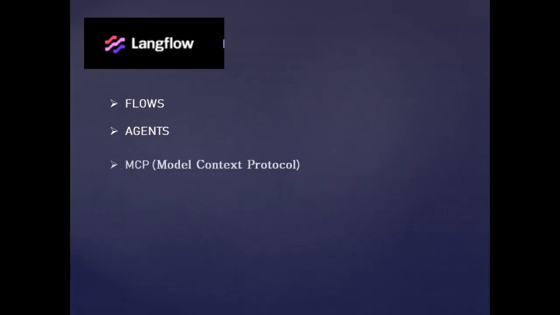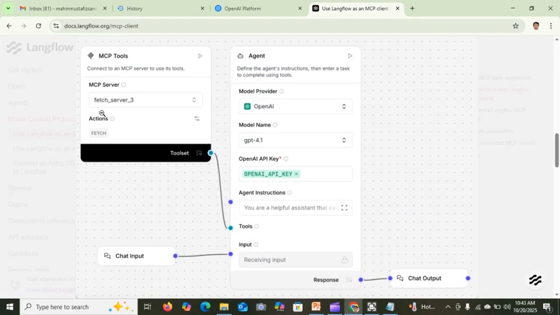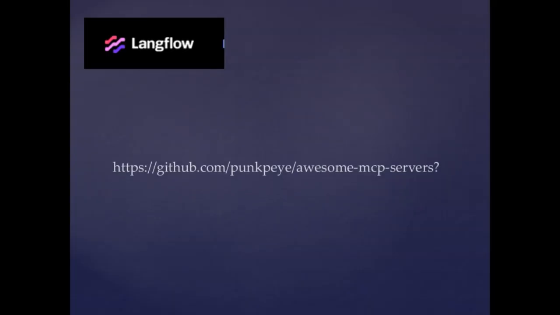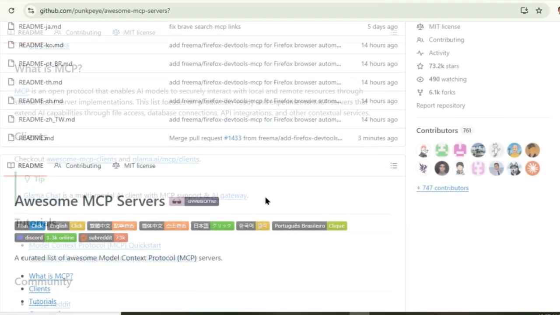Now coming to the MCP, Model Context Protocol. Langflow integrates with the Model Context Protocol as both an MCP server and an MCP client. If you are interested in gathering knowledge on MCP, kindly visit the link to learn about standardized server implementation for AI model interactions.